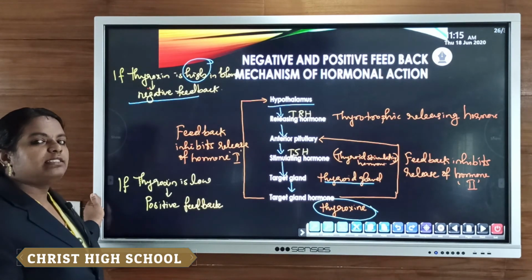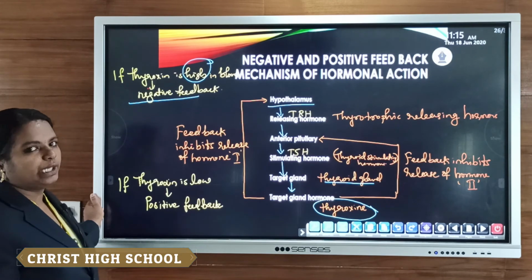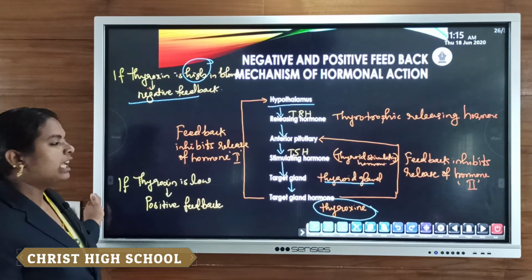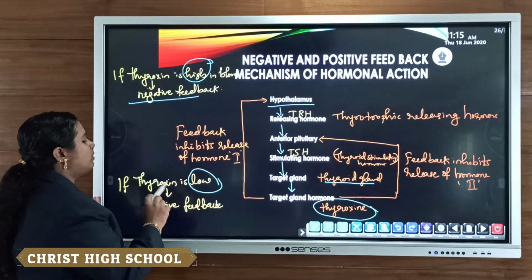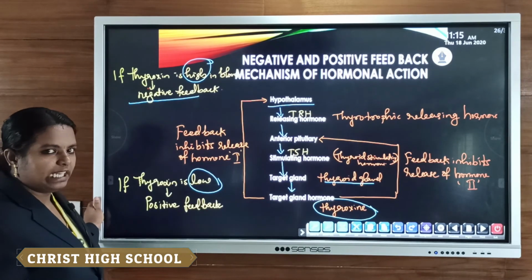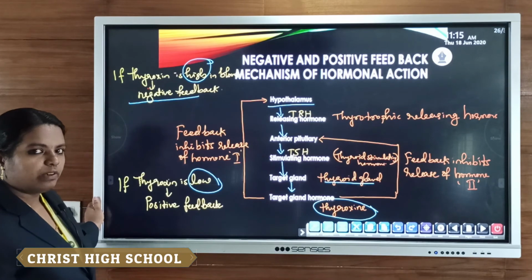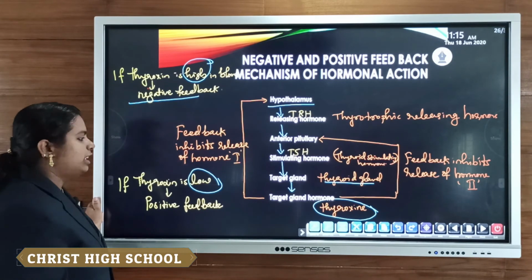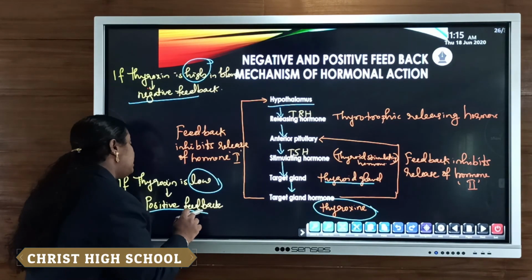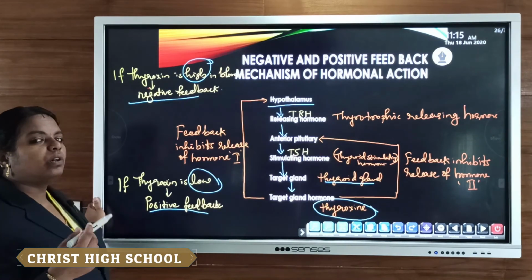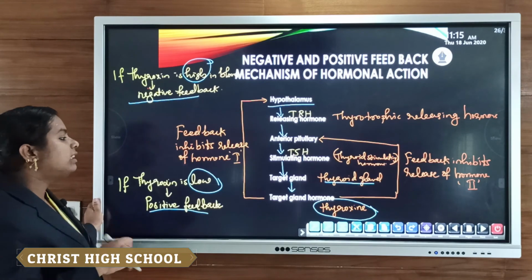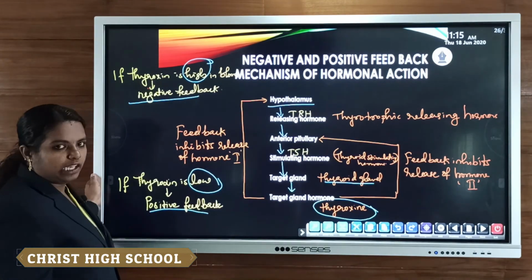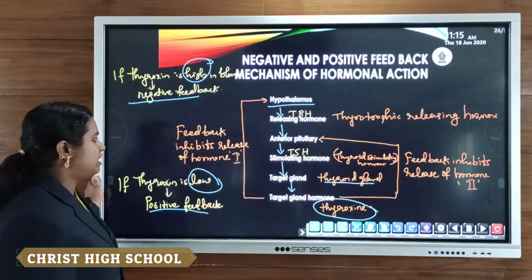Negative feedback means it reduces the secretion of the thyroid gland. If a very low amount of thyroxine is present in the blood, then the positive feedback mechanism works, which means there is an increase in the level of thyroxine in the blood. Clear? So how does it work?